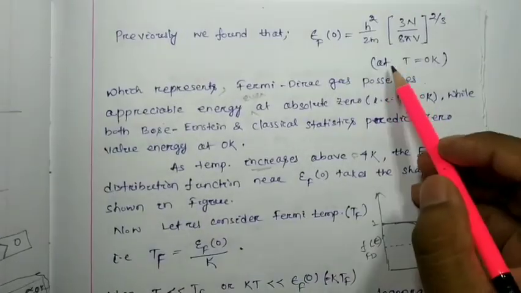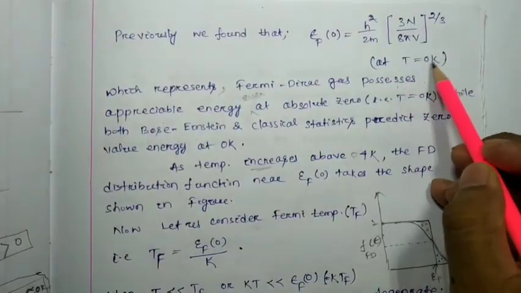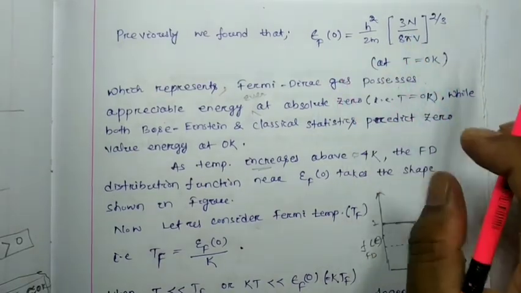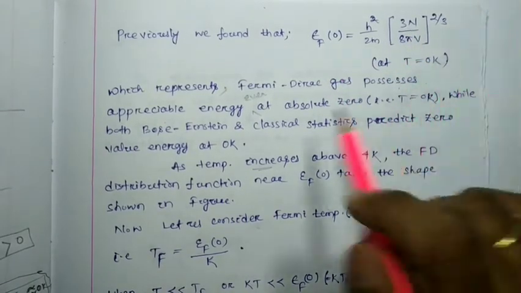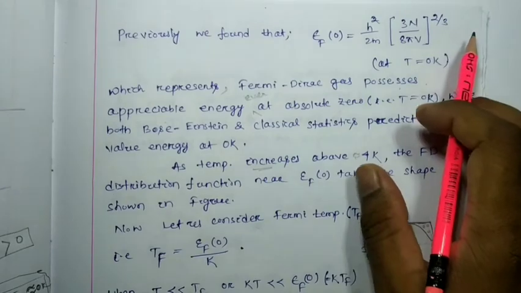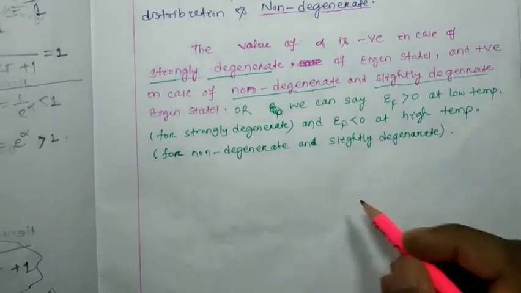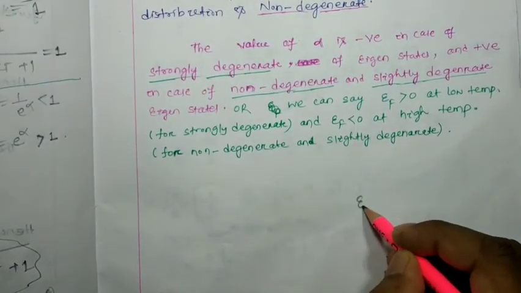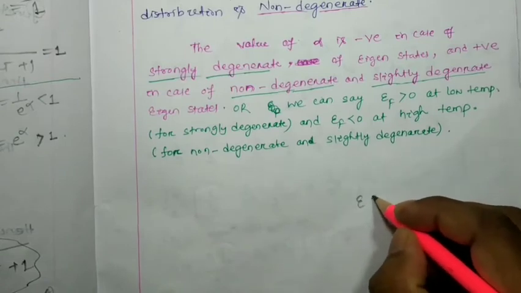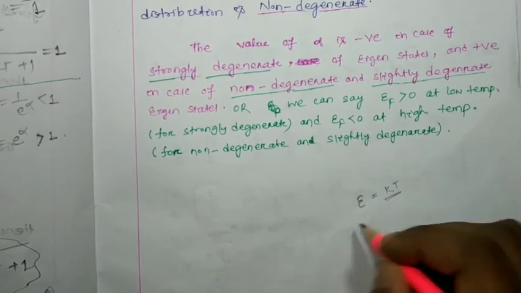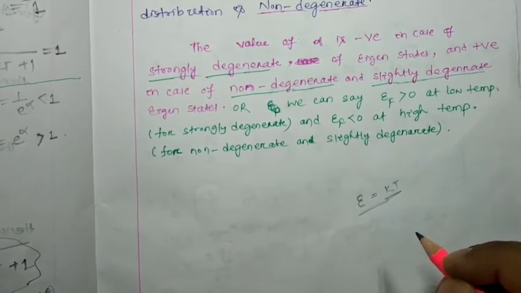Here we found that at T equal to 0 Kelvin, some energy is present for the fermions or Fermi gas, and we know that in general any energy is represented by K into T.